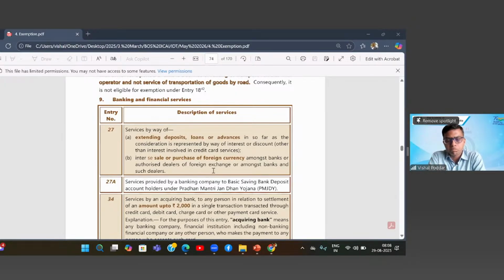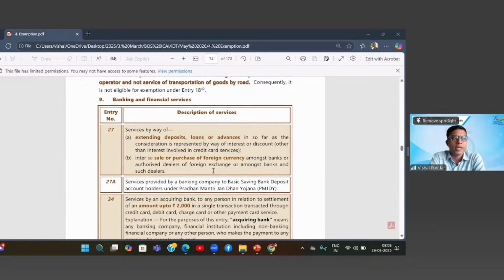Yes, sir. In this case, as per entry 27, it is exempted from GST, sir. So why is this a question? Because the basic point is where RBI is involved. In short, whether RBI will fit in this exemption entry. Yes, sir. Definitely, it's always bank amongst bank. Even so, it is exempted, sir. Correct. So that is my answer also.